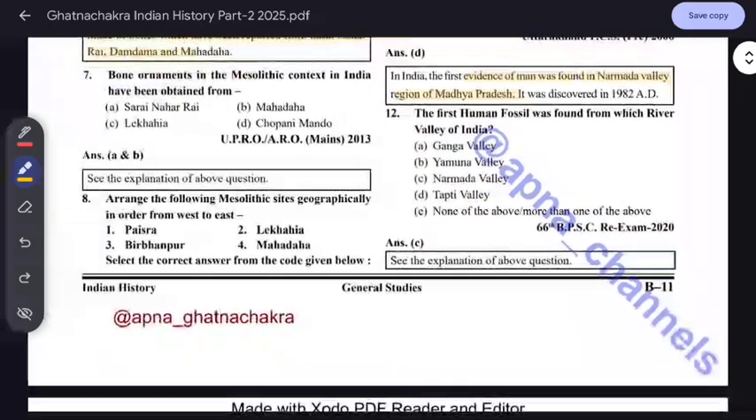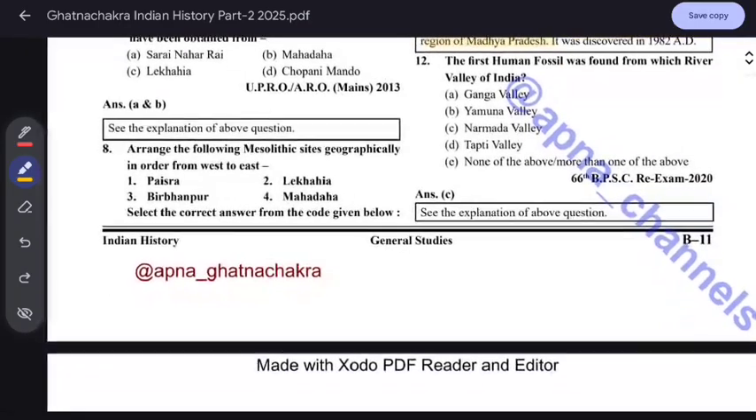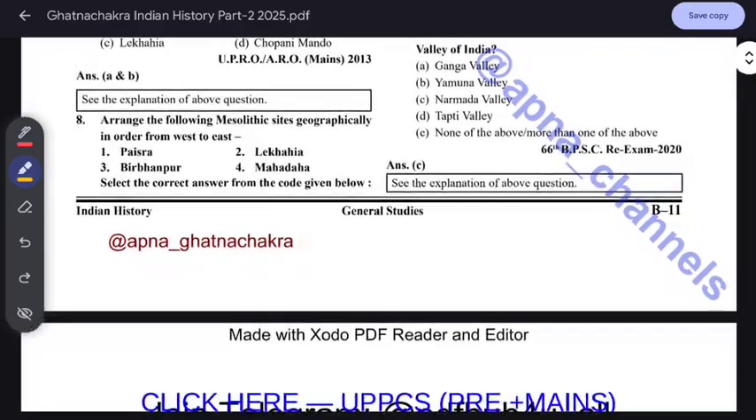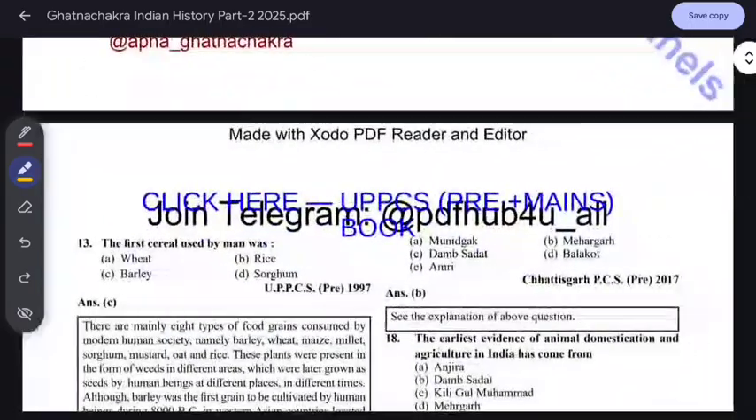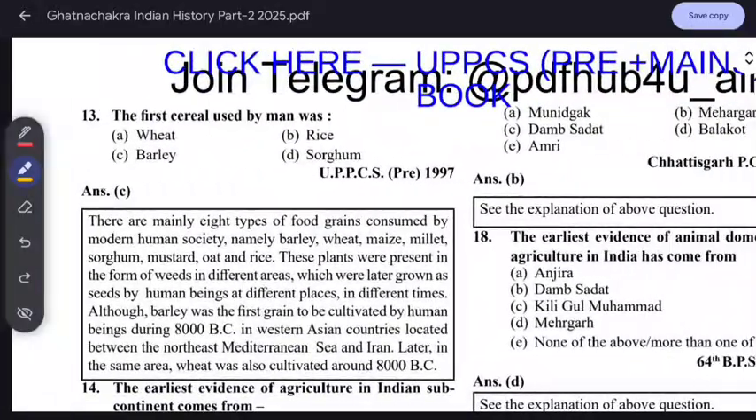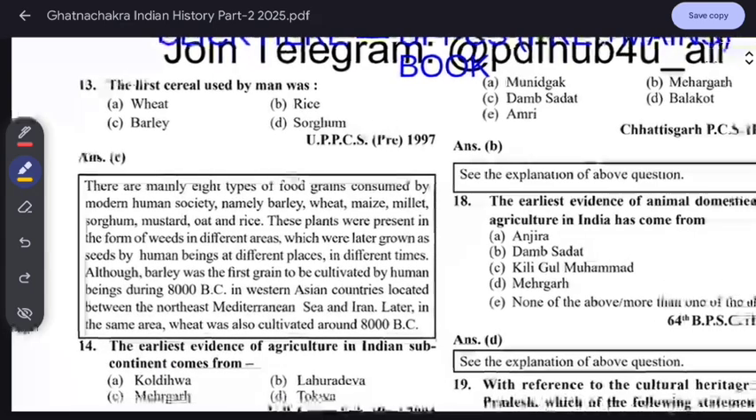Now the next question. The first human fossils were found from which river? Same, Narmada Valley. Whenever they ask the same question, Narmada Valley, human skeletons were found for the first time. Just remember this. The first cereal used by man was barley. Humans first used barley. At this time people knew wheat and rice, but it was not only barley. Remember this in ancient times.